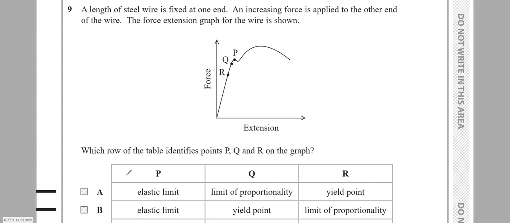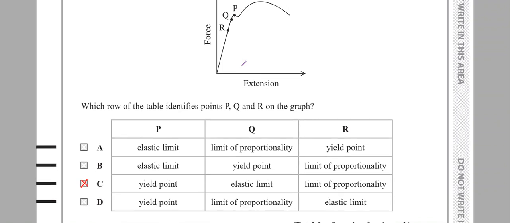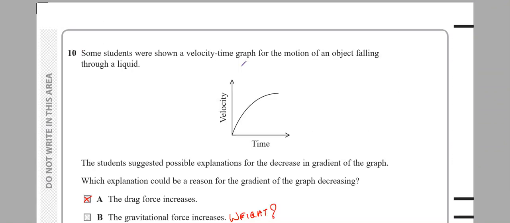This is way too easy. You can clearly see R পর্যন্ত একটা perfectly straight line. R should be my limit of proportionality, Q should be elastic limit, P should be yield point. Answer is C.